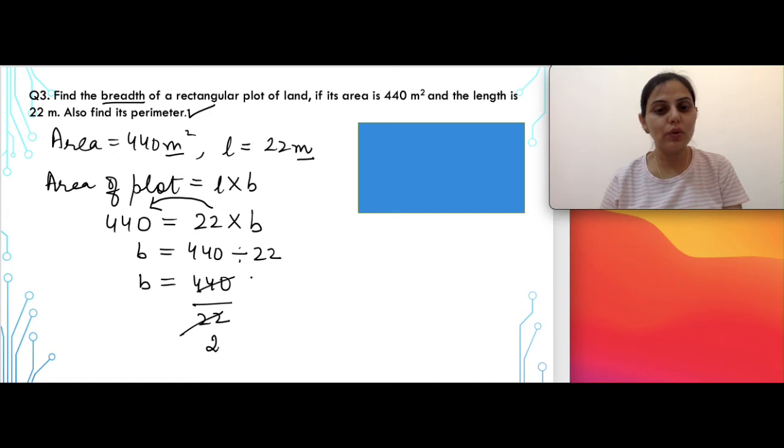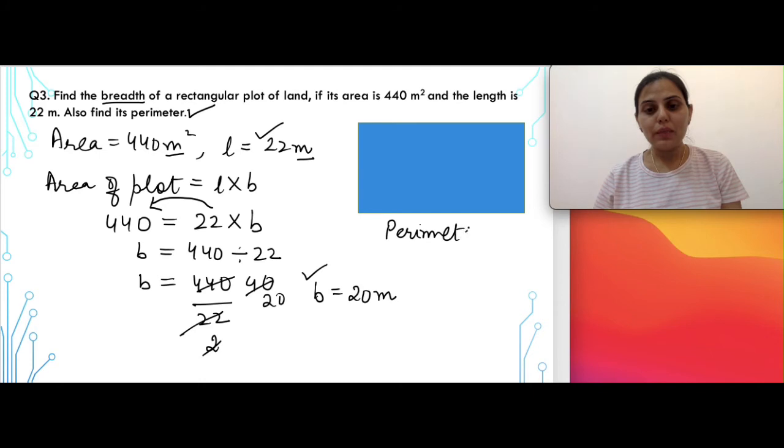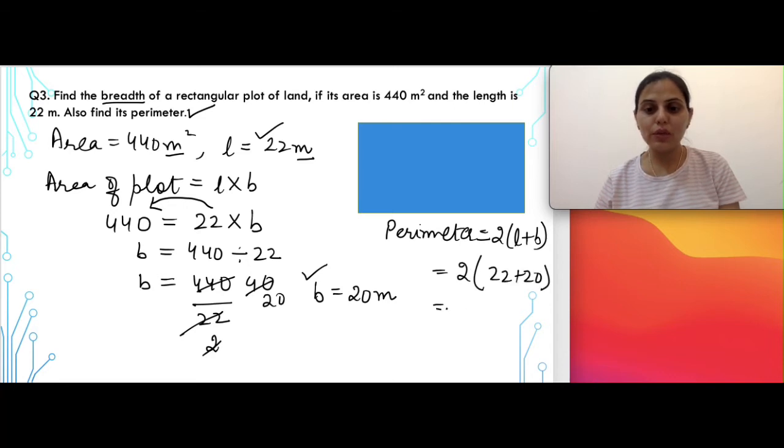11 2s are 22, 11 40s are 440, so 2 1s are 2 and 2 20s are 40. So the value of breadth will be equal to 20 meters. Now since you know the length and the breadth, you can easily calculate the perimeter. The formula for perimeter is 2 multiplied by (L plus B), or 2 multiplied by (22 plus 20), which is 2 multiplied by 42. So when you multiply these two terms, your answer will be 84 meters.